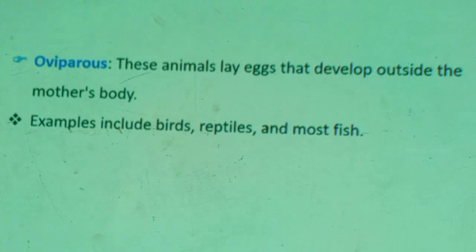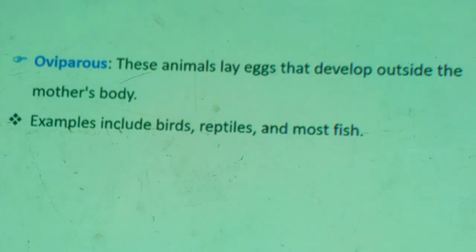For example, in case of birds, reptiles, and most fish, of course, most fish. As far as fish is concerned, there are many different types of fish which are categorized under oviparous group, viviparous group, even ovoviviparous fishes are there. Therefore, most fishes belong to the oviparous category.